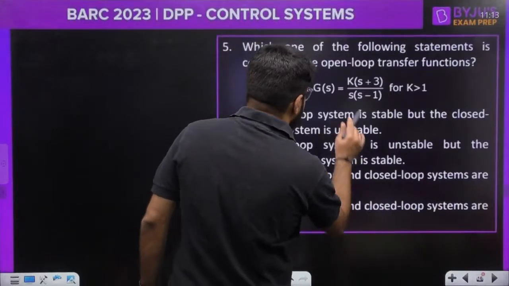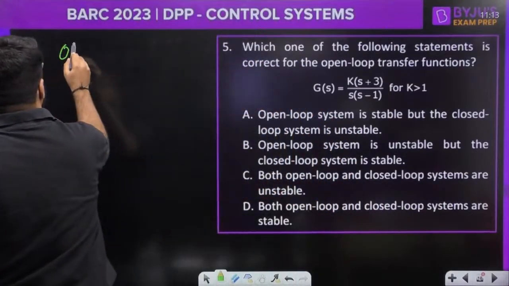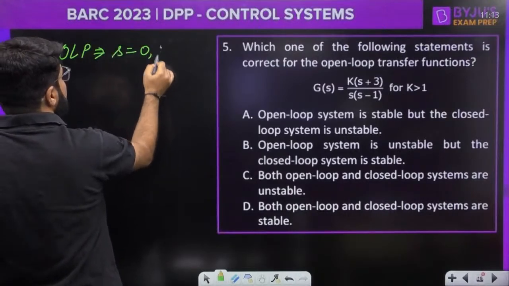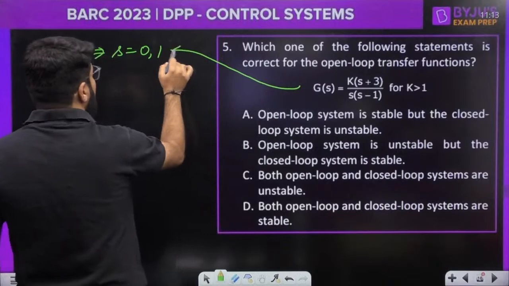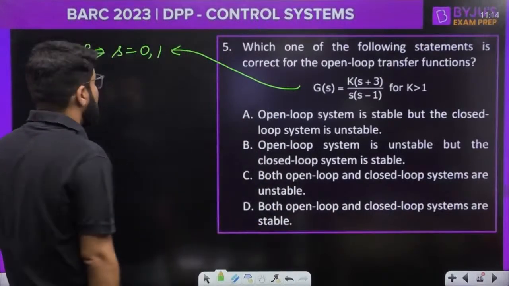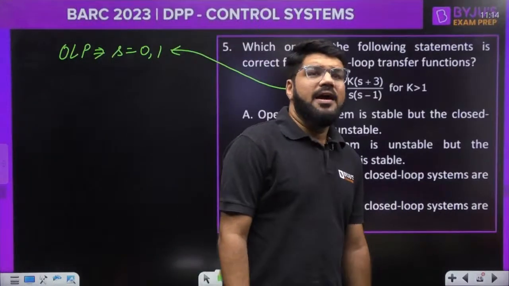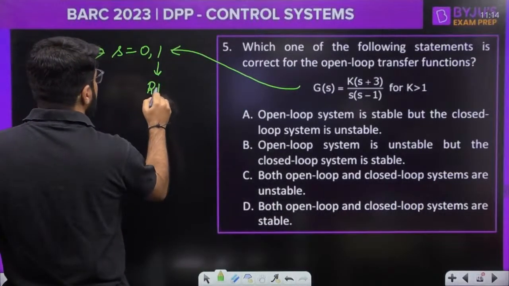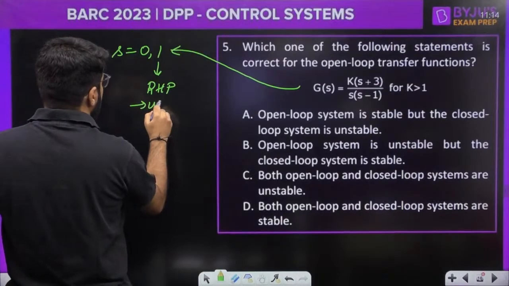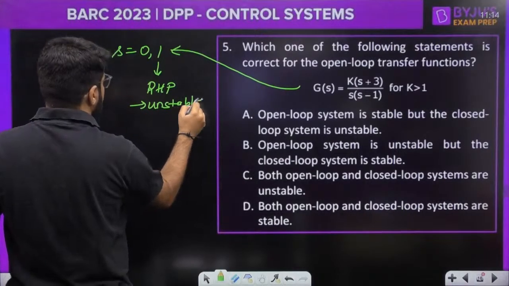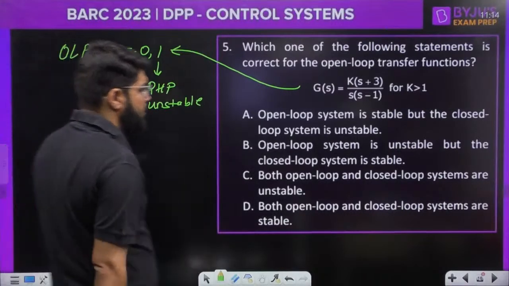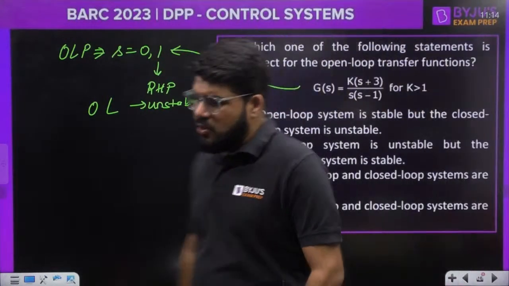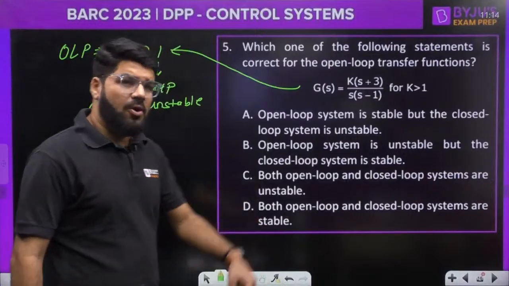So guys, very clearly, if I talk about the open loop poles, they are s equal to 0 and 1. Open loop poles means poles of G(s), and the open loop system has one pole in the RHP. So it is unstable. The open loop is unstable. Clear? That is very obvious. Now closed loop, see, you may need to go to RH or you may not need to go.